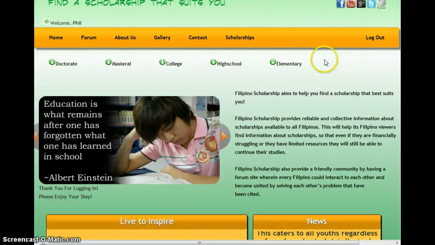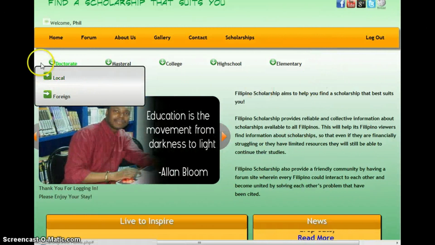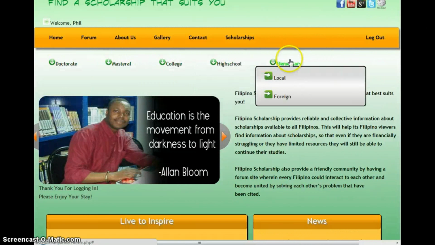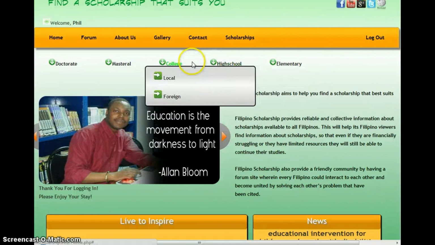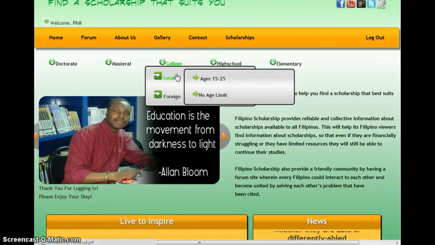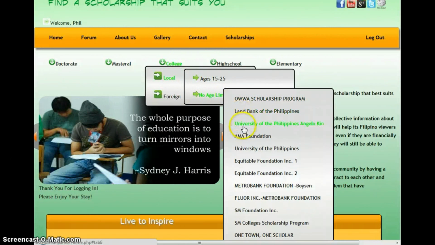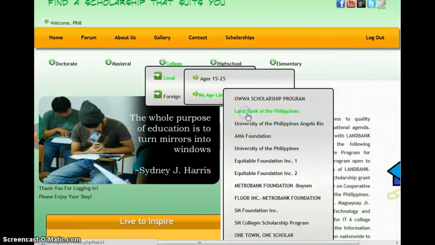Now let's go to the Scholarships navigation bar. The Scholarships navigation bar consists of five educational degrees: the doctorate, masteral, college, high school, and elementary. Now let's try hovering at the college. Two subcategories appeared. Let's try hovering at local and hovering at no age limit. As you can see, the list of scholarships appeared. Let's try clicking Land Bank of the Philippines.